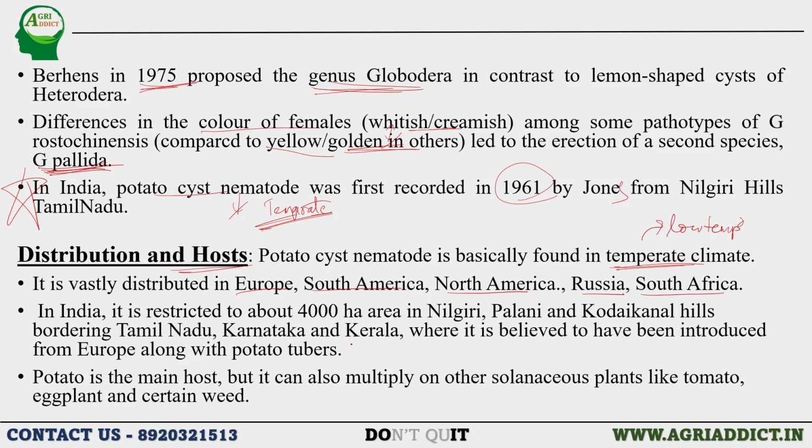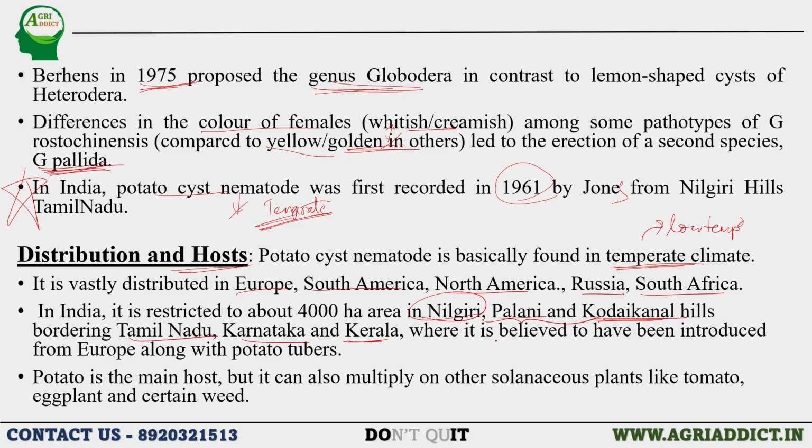And in India, it is mainly restricted to the area of Nilgiri, that is 4,000 hectares area in Nilgiri, Palani, and Kodaikanal Hills. Because these are most commonly temperate areas, this type of nematode is found in areas like Nilgiri, Palani, and Kodaikanal Hills, which are bordering the areas of Tamil Nadu, Karnataka, and Kerala.